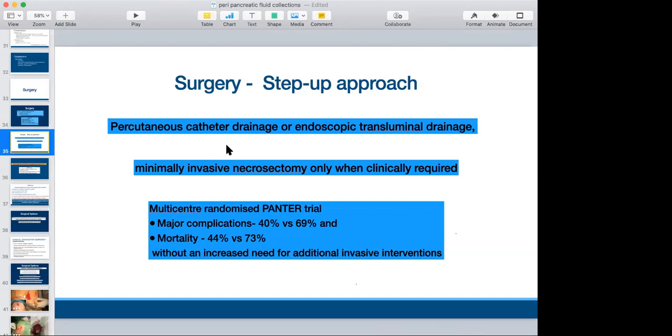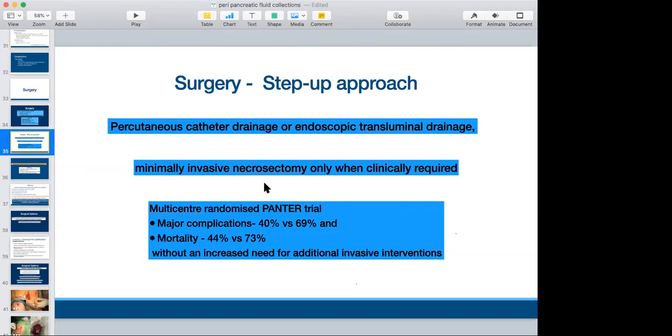I will not like to talk about surgery as a single procedure. I will club it with a step-up approach. I feel surgery for pancreatic fluid collection should now be synonymous with a step-up approach, wherein the first step, if indicated for intervention, is percutaneous catheter drainage or transluminal endoscopic transmural drainage, followed by minimally invasive necrosectomy only when there is no improvement, either endoscopic necrosectomy or a minimally invasive approach like video assisted necrosectomy. There are very good studies pertaining to this.